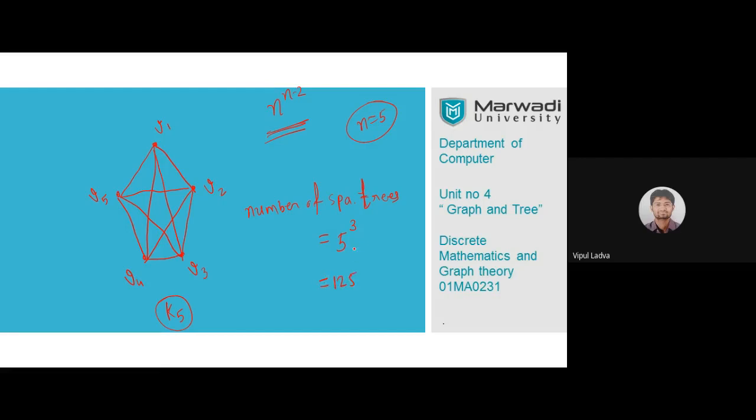If you wish to list them all, it will take a long time. It will be a tedious process, is it? But at least we have the information that we will have 125 different spanning trees for the complete graph K5. Now let me know, are all of us good with this, all those who are attending online, and all those who are attending offline? First of all, from the offline students, are we good with this? Good.